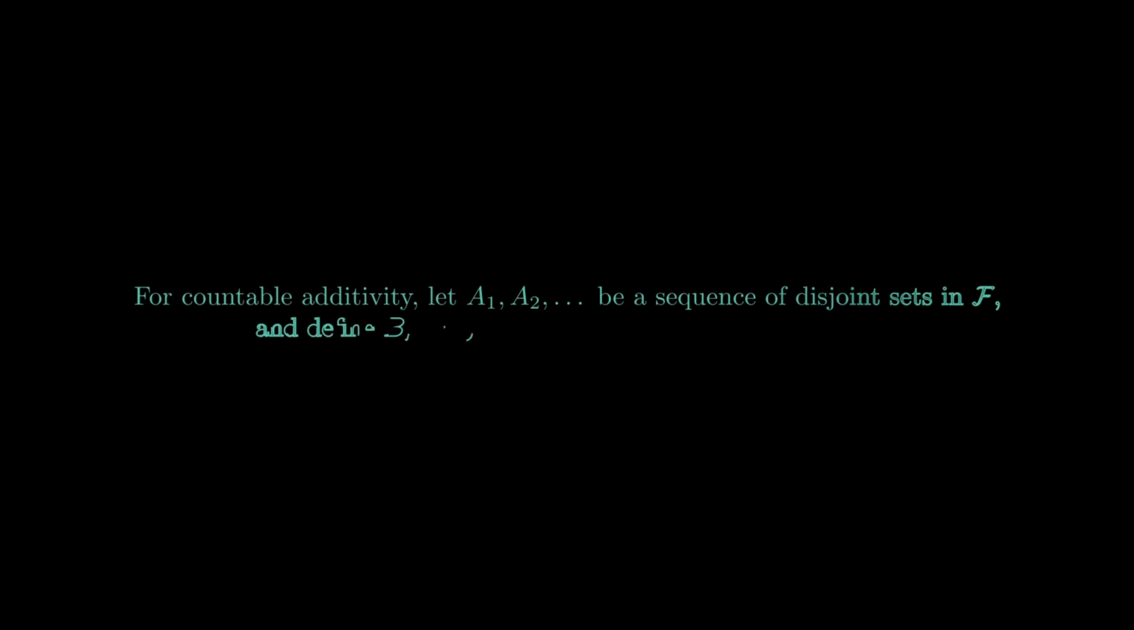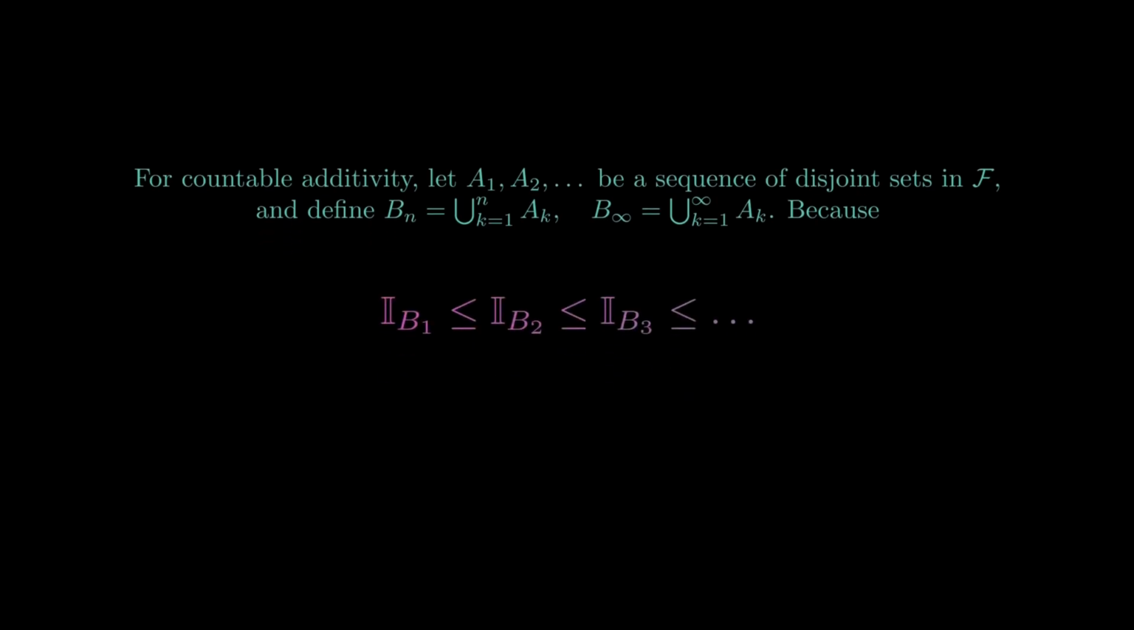For countable additivity, let A1, A2, and so on be a sequence of disjoint sets in F, and define Bn equal to the union from k equals 1 to n of Ak, and B infinity equal to the union from k equals 1 to infinity of Ak. Because the indicator of B1 is less than or equal to the indicator of B2, which is less than or equal to the indicator of B3, and so on, and the limit as n approaches infinity of the indicator of Bn equals the indicator of B infinity,